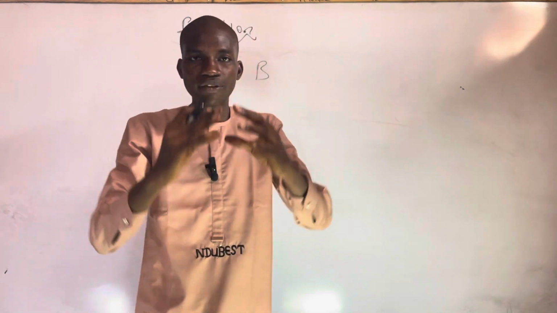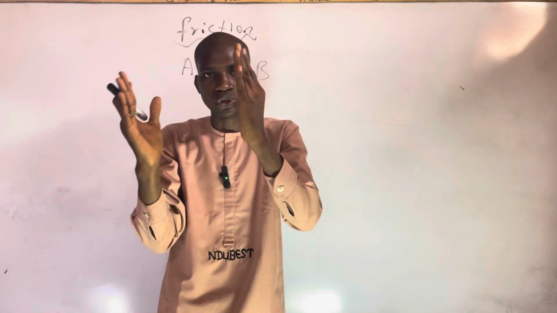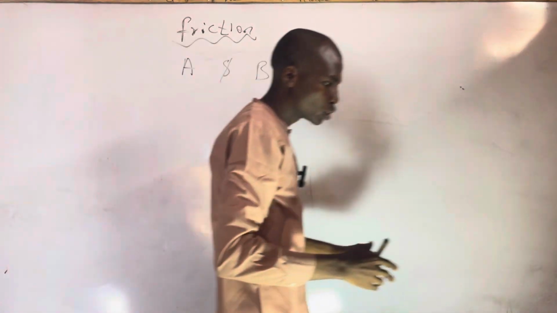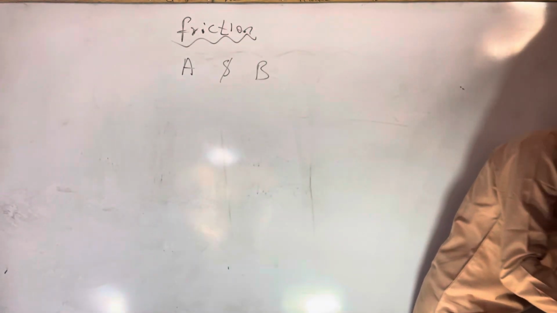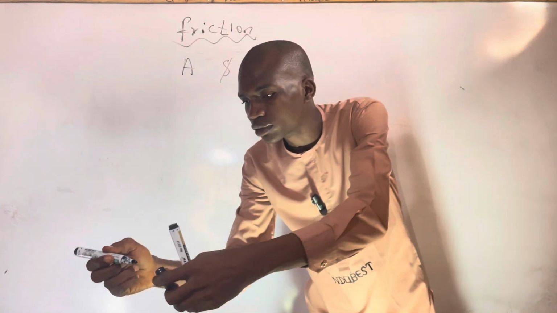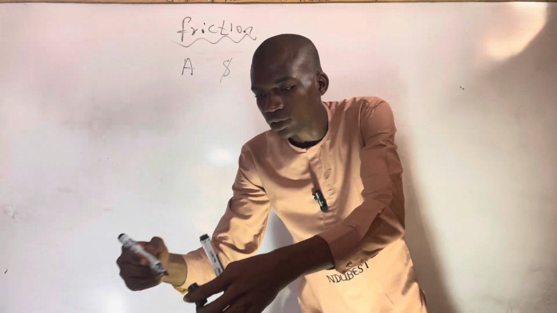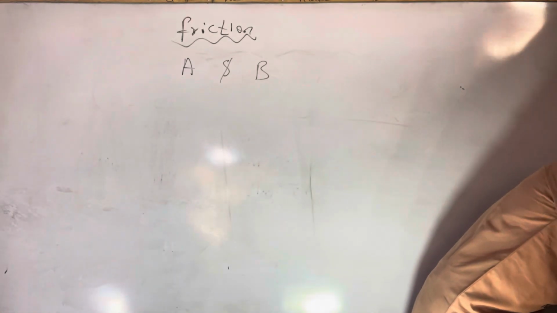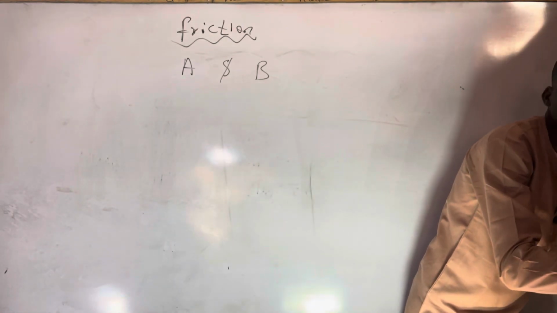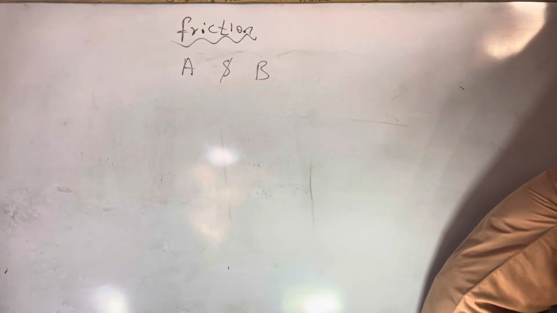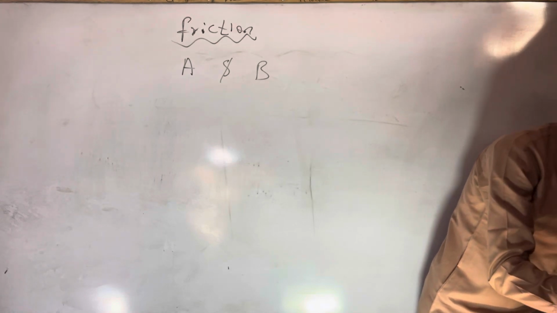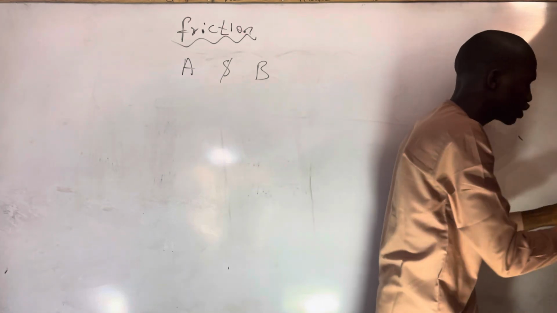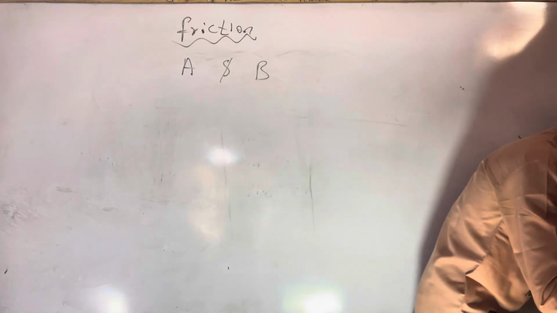When we talk about friction, we talk about a force that opposes the motion between two bodies. We have body A and body B. So the work of friction is to oppose their motion. That's the work of friction. But then JAMB will ask you about the laws of solid friction. So we're going to look at the laws of friction. That's what JAMB will ask you.